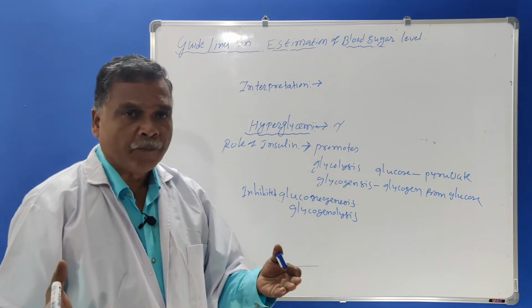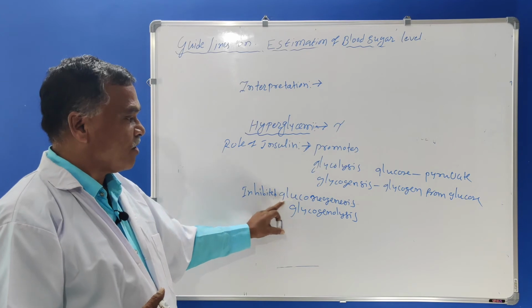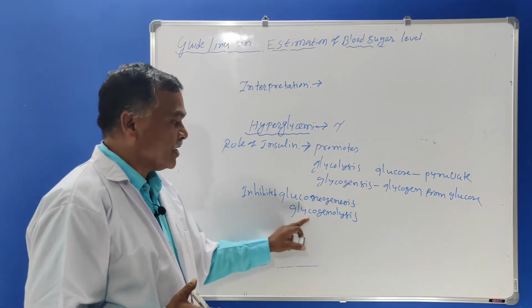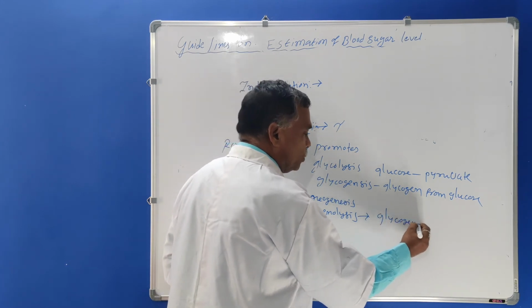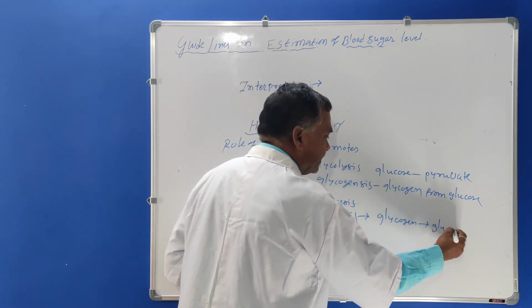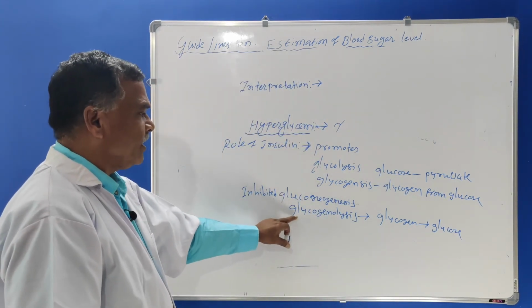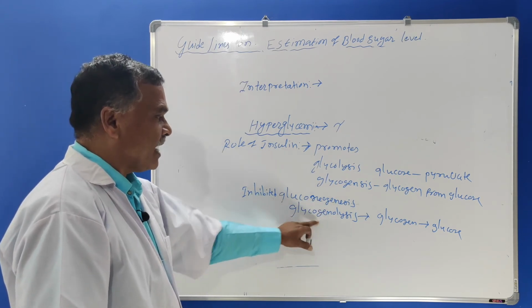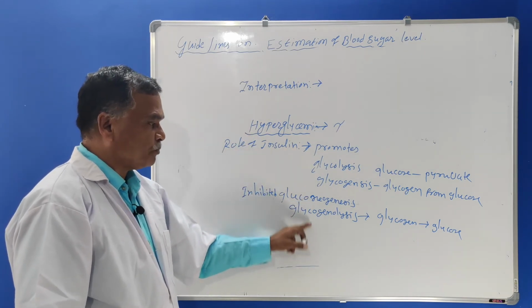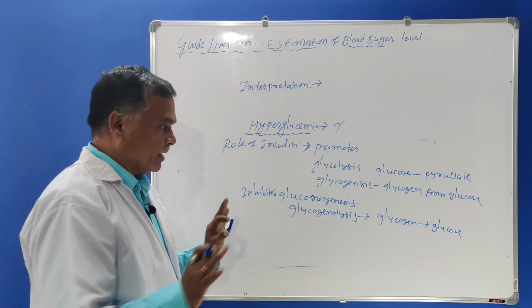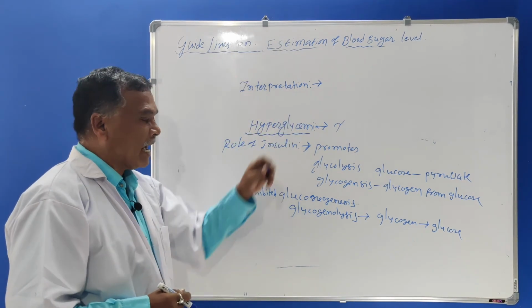So there is no need of glucose in the condition of hyperglycemia. Therefore, inhibition of gluconeogenesis will take place, and glycogenolysis is nothing but the breakdown of glycogen to glucose. During hyperglycemia, there is no need of gluconeogenesis and glycogenolysis. Therefore, insulin will inhibit these processes. So this is the interpretation in hyperglycemia.